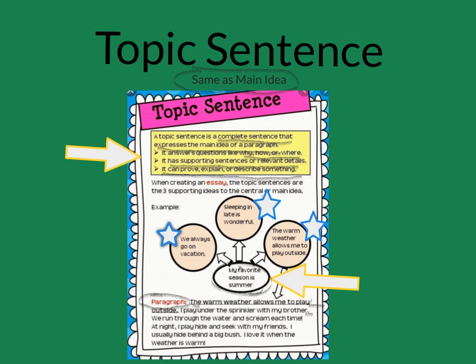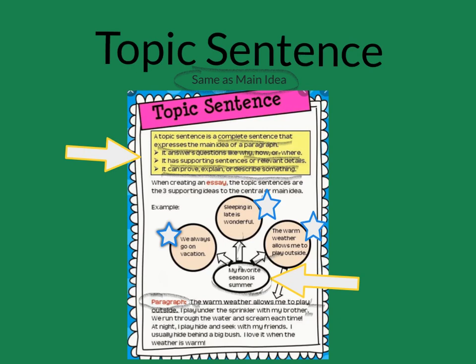And so the topic sentence could be my favorite season is summer. Doesn't have to be. It could be that the warm weather lets me play outside. So for example, we always go on vacation. Sleeping in late is wonderful, and the warm weather allows me to play outside.